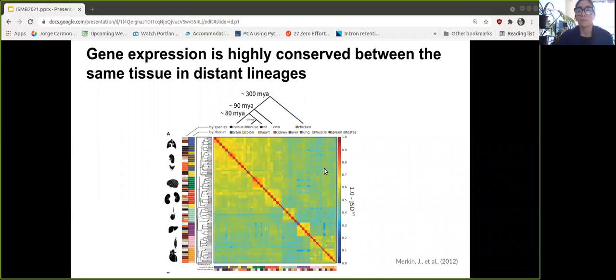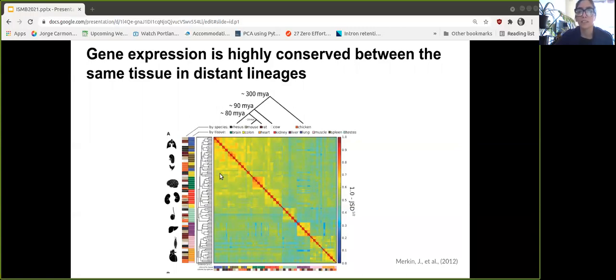Then, it was thought that the pattern of expression of these genes could explain this complexity. Nowadays, we know, as reported in Merkin et al., that gene expression of the same organ is conserved across different species, meaning that if we know a gene that is highly expressed in liver in human, its ortholog gene will also be expressed in the liver of other species.